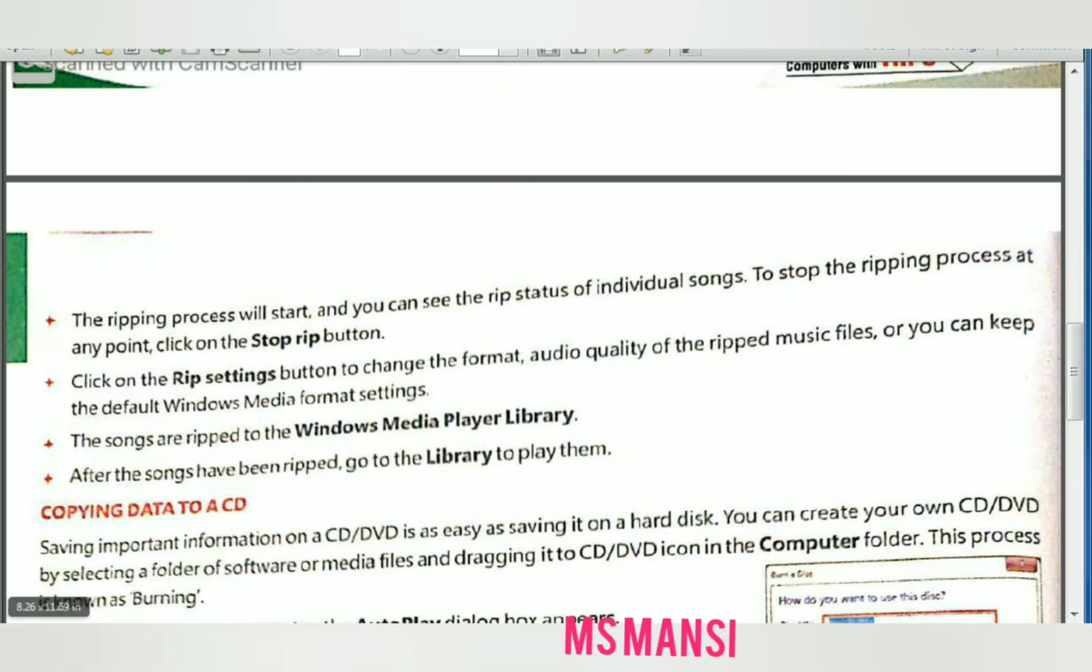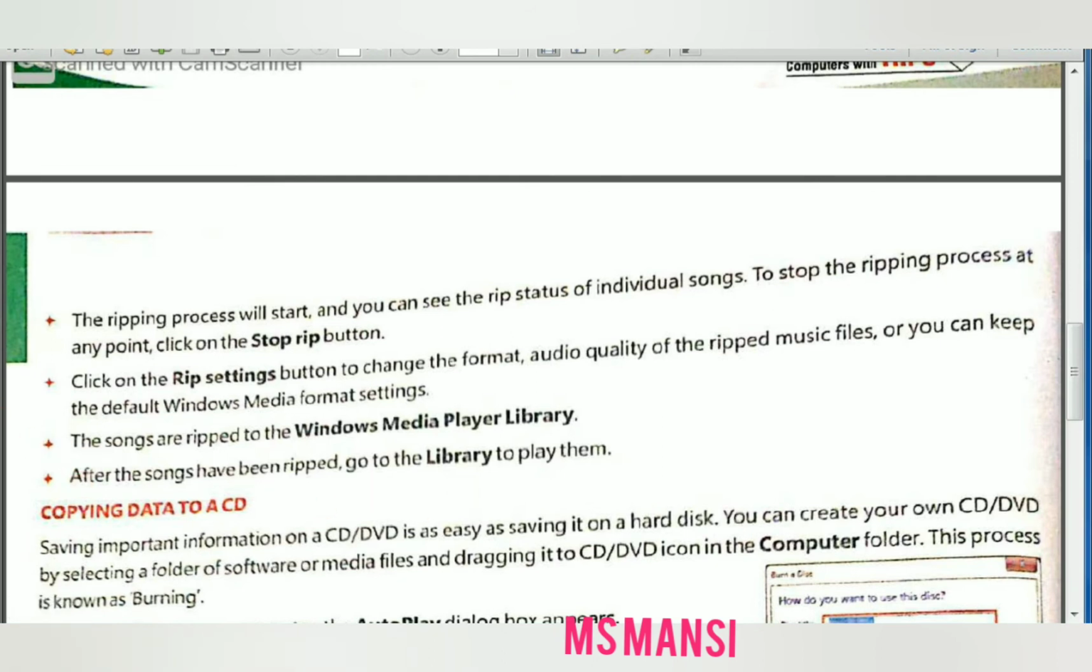Okay, the songs are ripped to the Windows Media Player library. The songs which you have copied from the CD to your computer are now ripped in the Windows Media Player library. After the songs have been ripped, go to the library to play them.